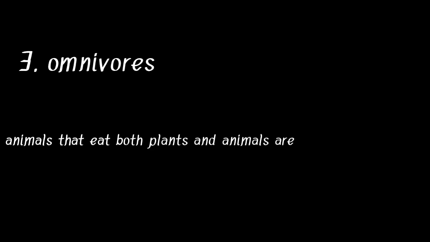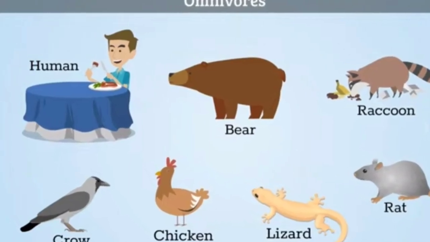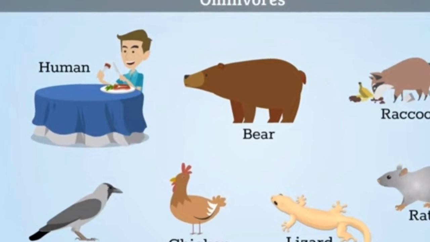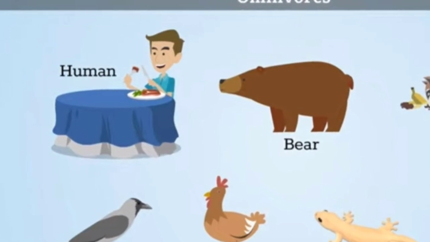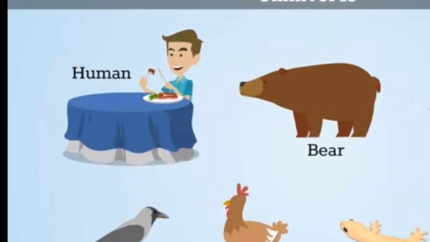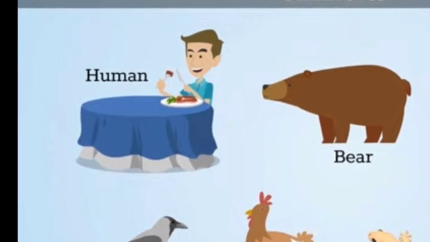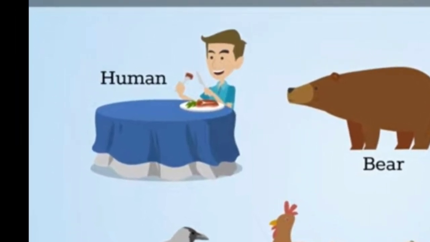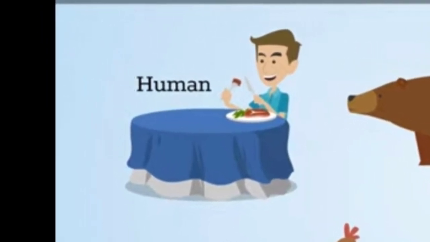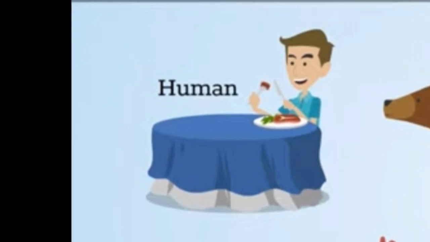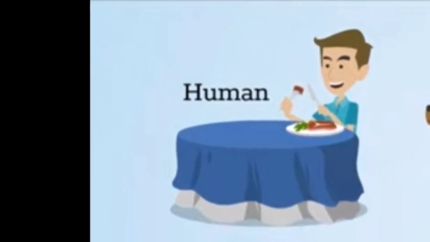Now the third category is omnivores. The animals that eat both plants and animals as their food are called omnivores. Human beings, raccoons, bears and crows are some of the examples of omnivores. Omnivores eat both plants and animals, but omnivores will not eat all kinds of plants and animals, because they have some specific kinds of animals and plants that they will eat. For example, we human beings will not eat all types of plants and animals. We will be having some kind of food that we eat.